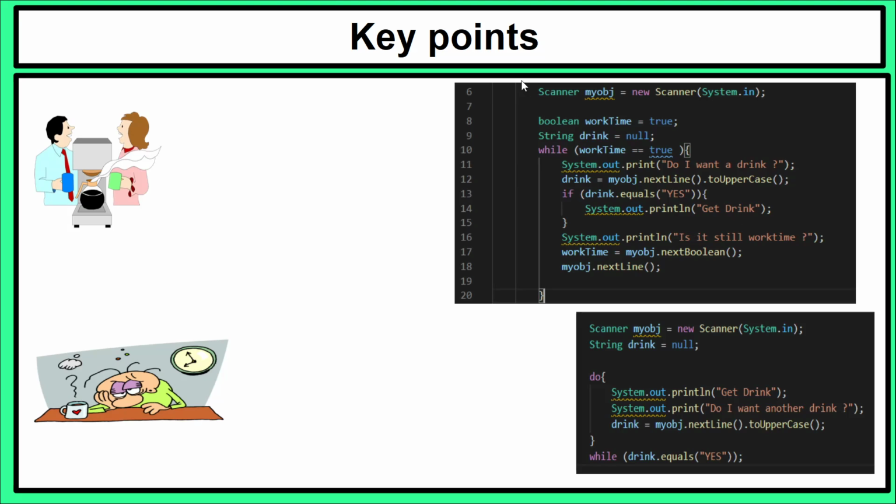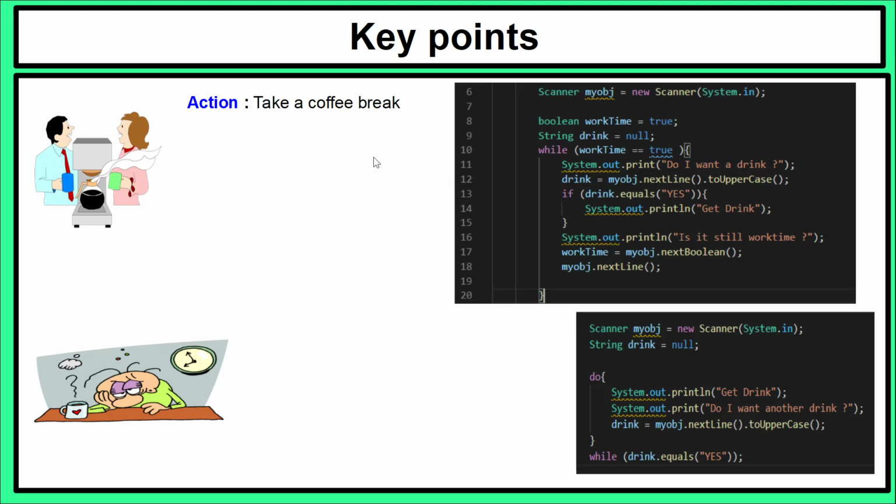So we have two bits of code here. We have the while statement and we have the do while statement. With the while statement, I've added a little bit of an if. I made it a little bit more complicated using a selection statement within it. But basically, we have the condition, and in that condition, I ask them if they want a drink. If their answer is yes, I execute the get drink, and then I question whether it's still work time, and then I go back to line 10.